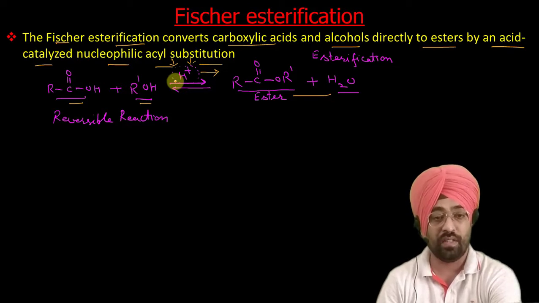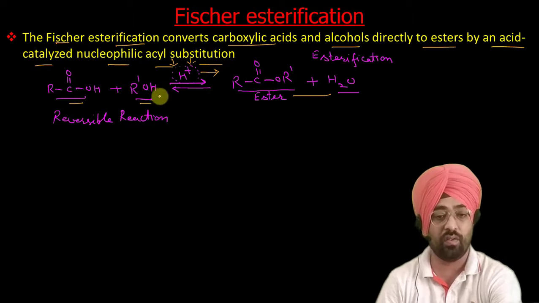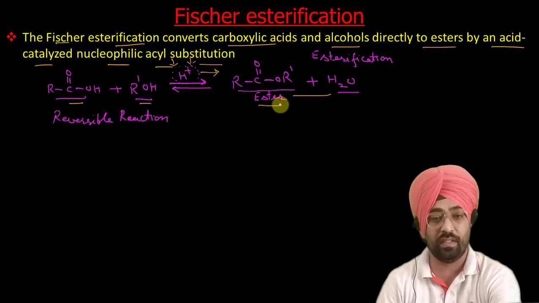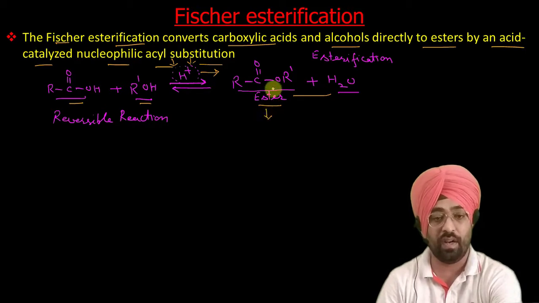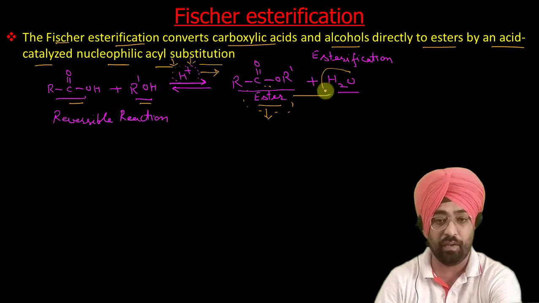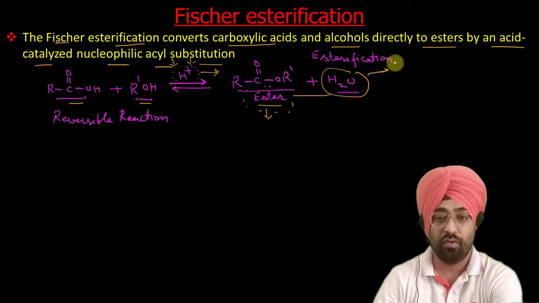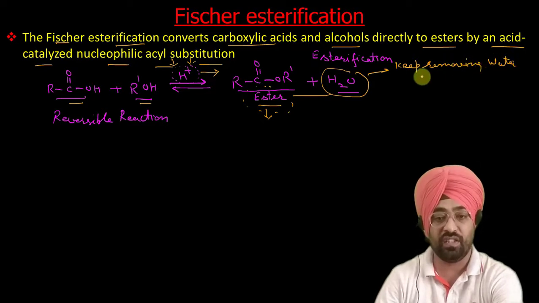So under acidic catalyst conditions, these carboxylic acids react with alcohols to give you ester, and it is a reversible reaction. Now if we want to increase the yield of ester, what can we do? First thing is we can keep removing water. This can be done with distillation.